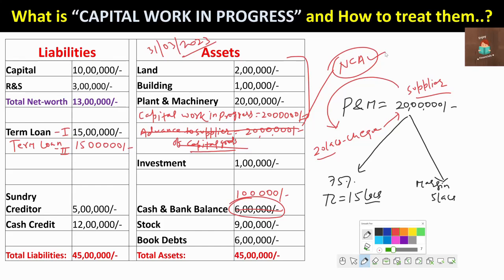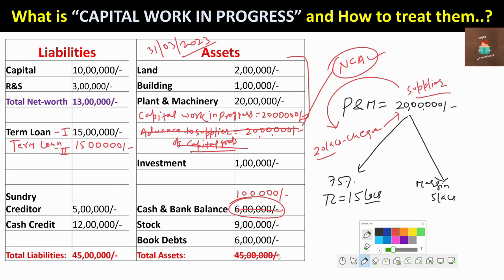If they don't write capital work in progress as 20 lakhs and straight away write plant and machinery, what does it indicate? It indicates that the company has started commercial production, and because of this the company has to also provide depreciation against that plant and machinery. To avoid that, since commercial production has not started, the company is not supposed to provide depreciation against that plant and machinery. That's why they always put the transaction as capital work in progress, and this is always a part of the fixed assets only.